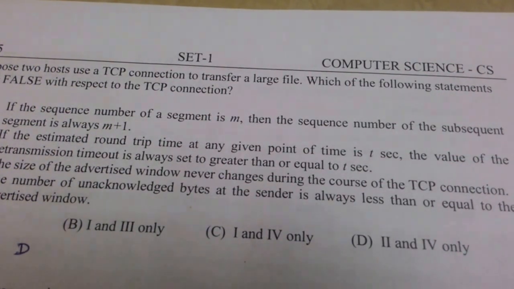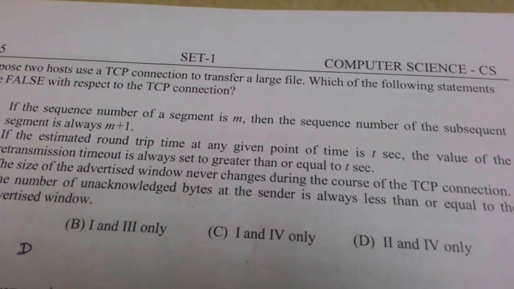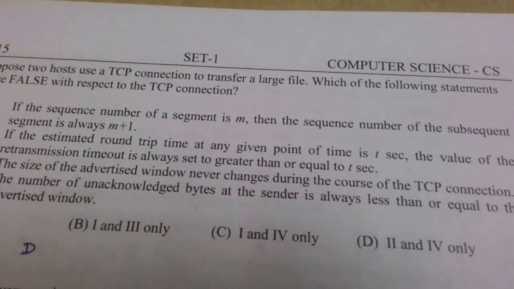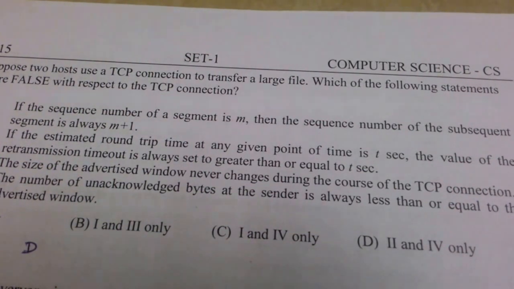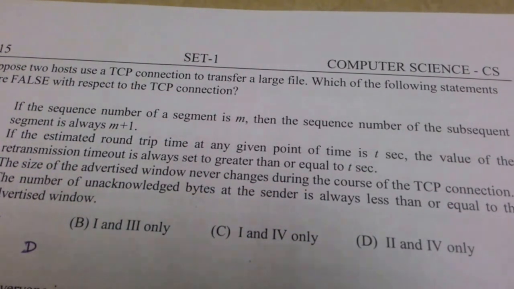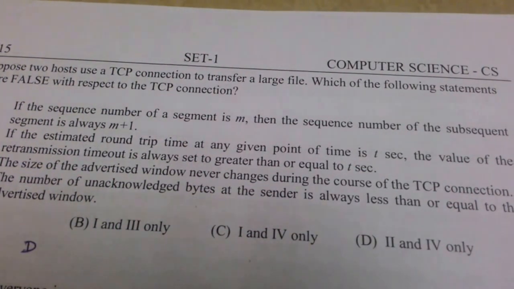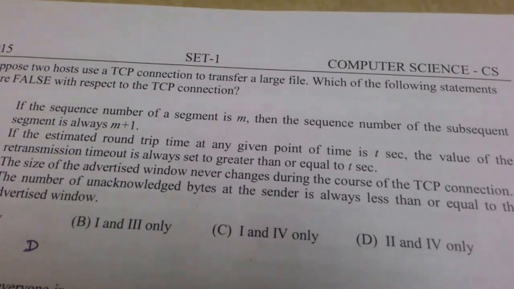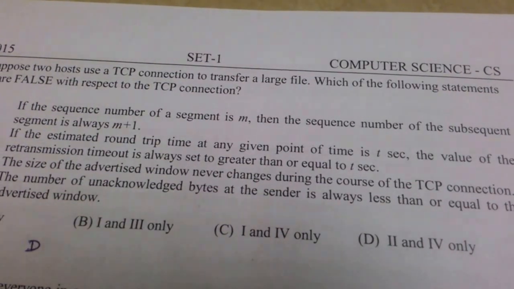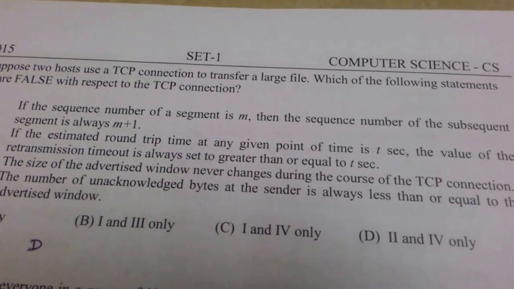The size of the advertised window never changes during the course of the TCP connection. Here we have to see about the advertised window. The advertised window carries the number of bytes that can be sent to the receiver. This number is assigned by the receiver. The receiver tells how much data it can receive at a given time.